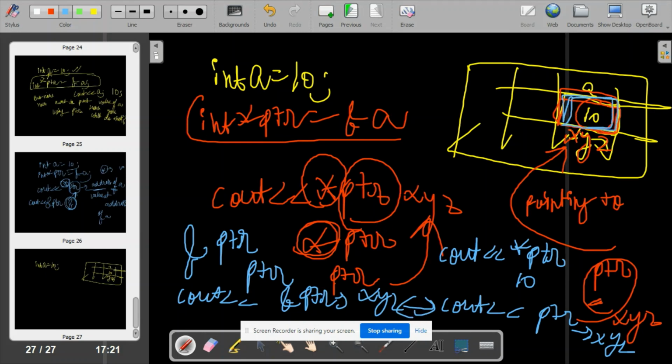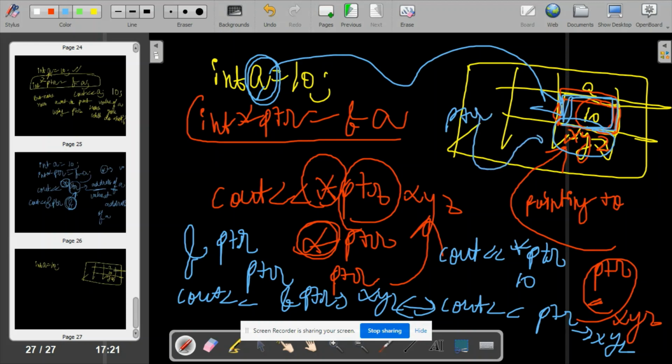So this is a pointer in programming that points to a memory location where some value is stored. This variable a is stored at this location whose address was xyz, and another variable ptr is pointing to this address. This is the concept of pointers in C++ language.